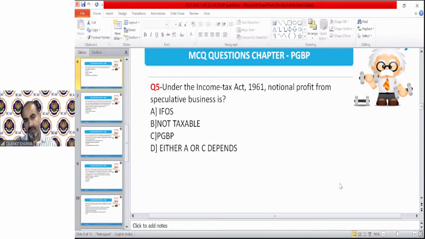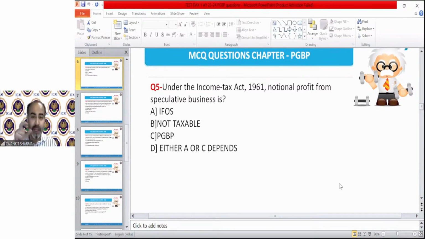For example, if I buy 100 shares at rupees 500 each right after the stock exchange opens, and in the afternoon the price has gone up to 600 rupees each, but I have not sold them yet.